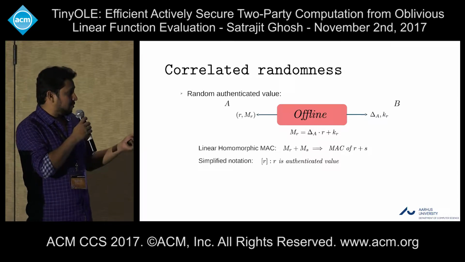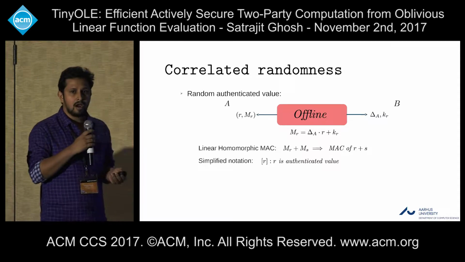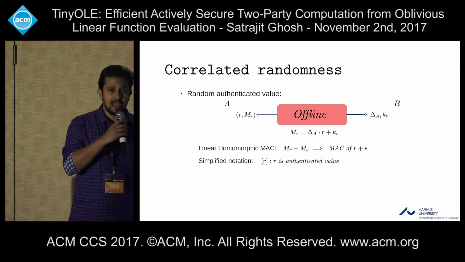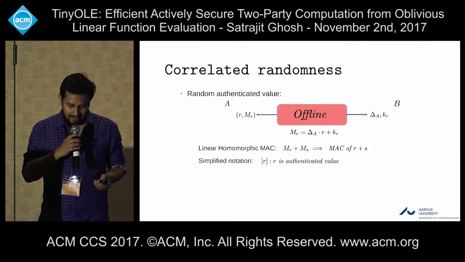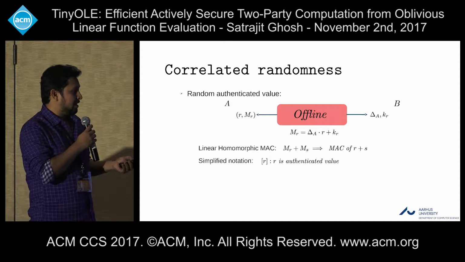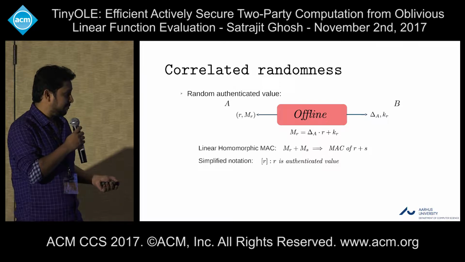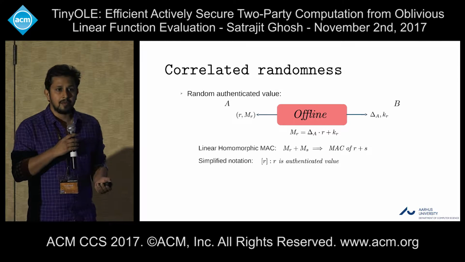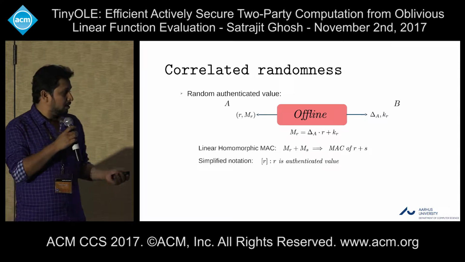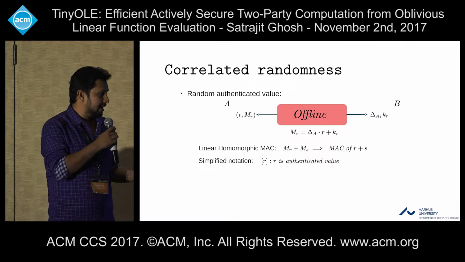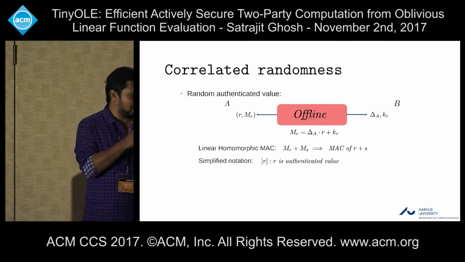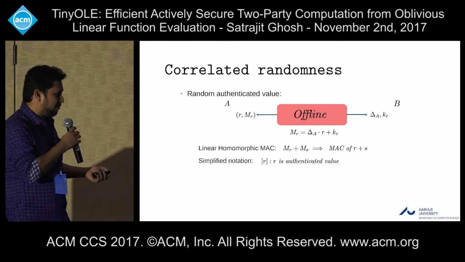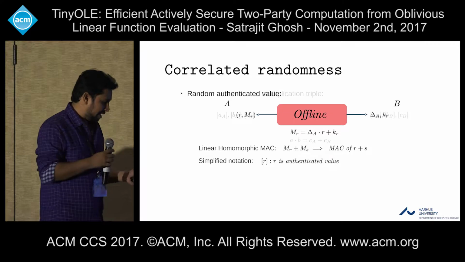The offline phase gives one party some value R and the MAC over that value, and the other party some global key delta and some verification key K, such that M is delta times R plus K. Clearly this kind of MAC is linearly homomorphic, meaning that if you add two MACs, M_R plus M_S, that will give a MAC for R plus S.